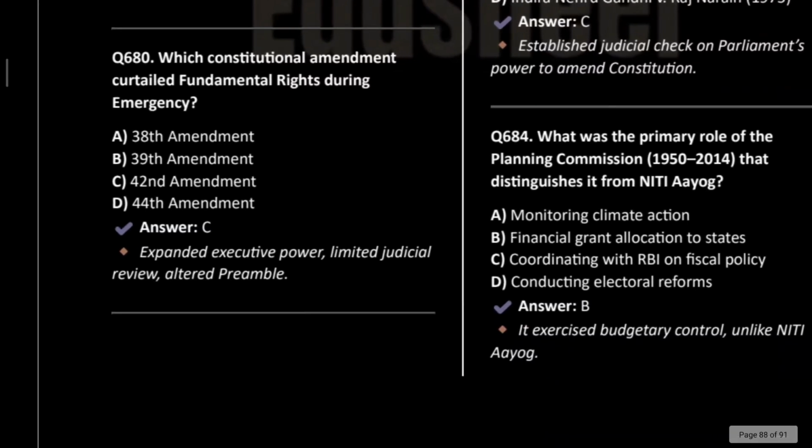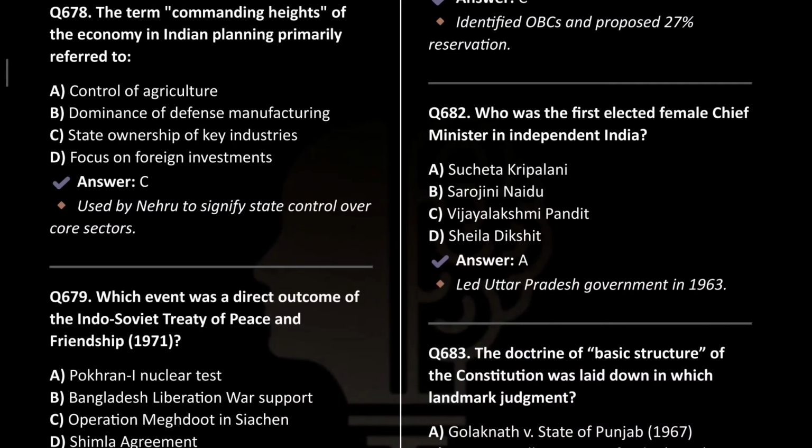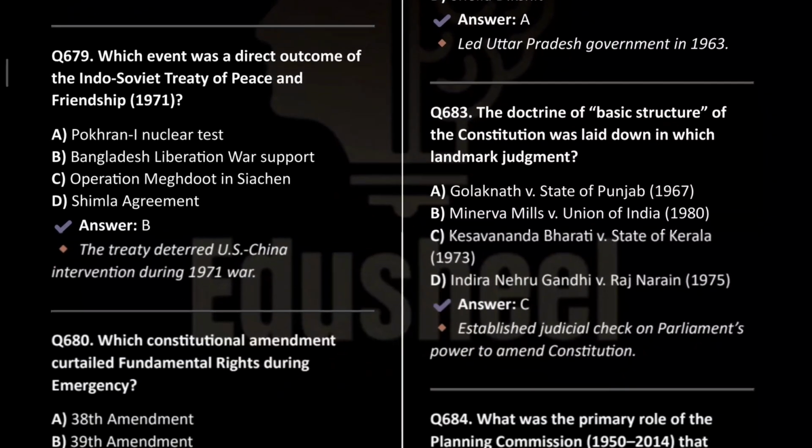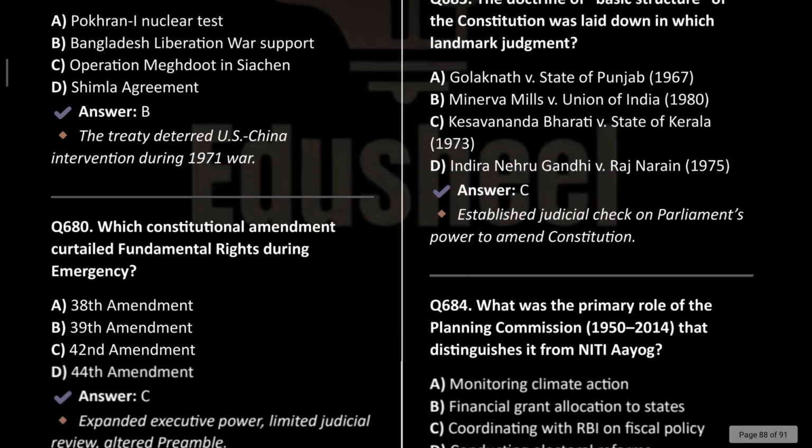Which commission recommended the organization of Indian states on the linguistic basis in 1950s? It is Fazl Ali Committee in the year 1953. The term commanding heights of the economy in Indian planning is primarily referred to the state ownership of key industries. Which event was a direct outcome of India-Soviet Treaty of Peace and Friendship in 1971? That was Bangladeshi Liberation War.